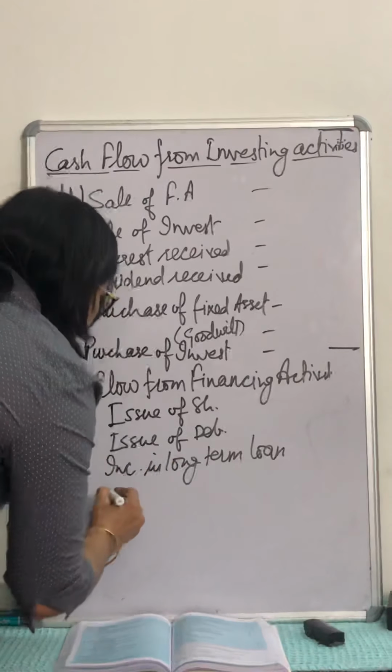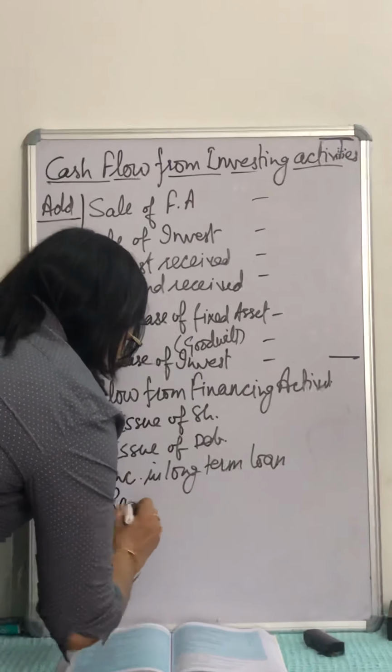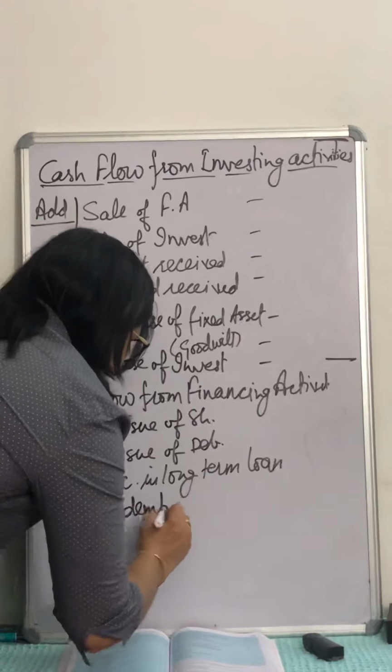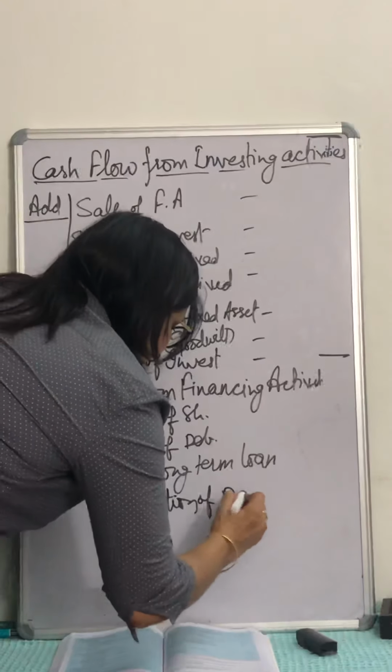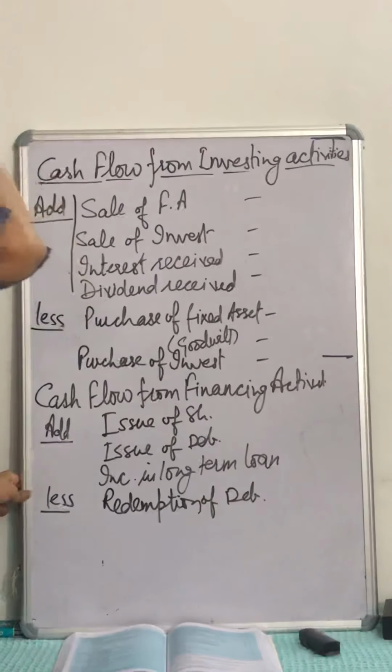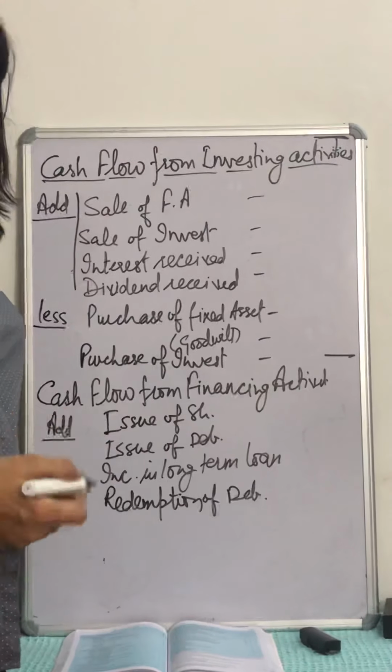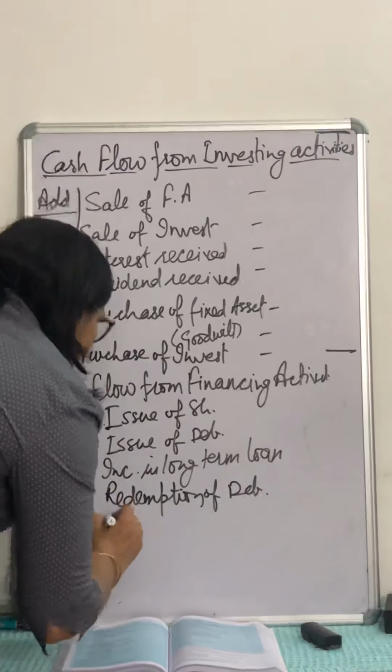Outflow of cash, that is redemption of debentures. There may be repayment of preference shares if they are redeemable. Redemption of preference shares can also be there.